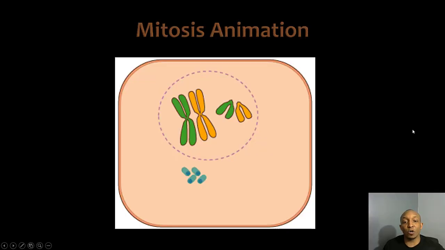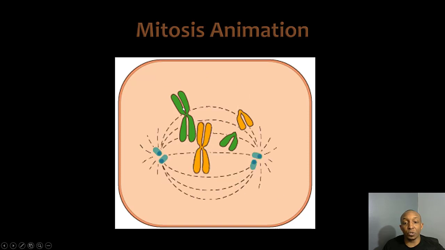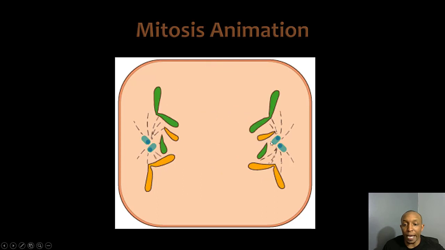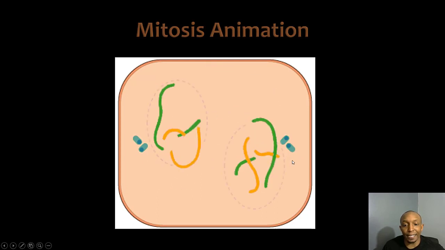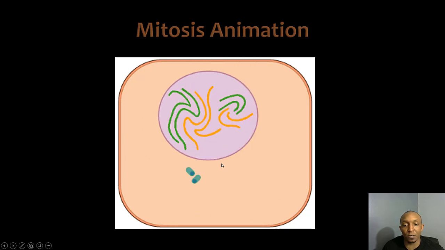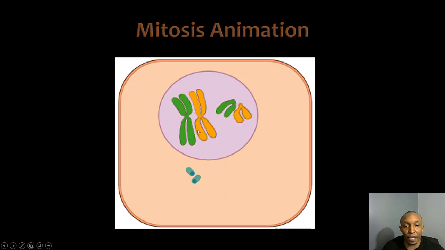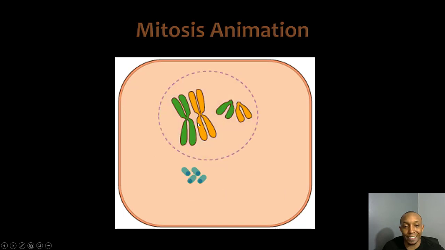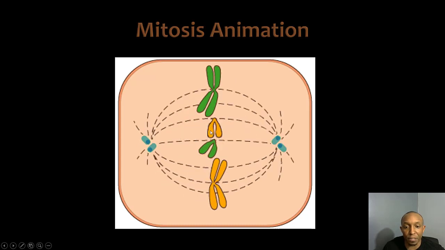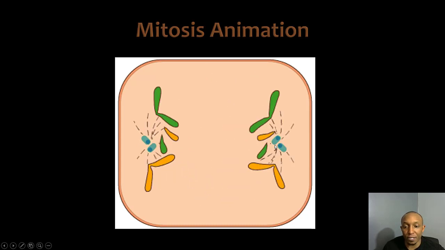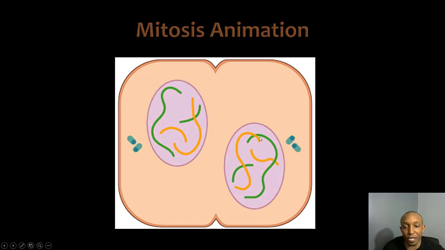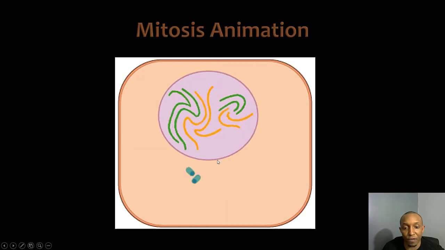Now let's take a look at a mitosis animation. So if you notice, that nuclear envelope disappears in prophase, and in metaphase they line up in the middle, in anaphase they pull apart, and then in telophase the nuclear envelope reforms and the cell begins to split. So let's look at it again. We have prophase, chromosomes condense, nuclear envelope disappears. Metaphase, the chromosomes line up in the middle. Anaphase, the spindle fibers pull the chromosomes apart, and then we have telophase right here. The cell splits and divides in cytokinesis.